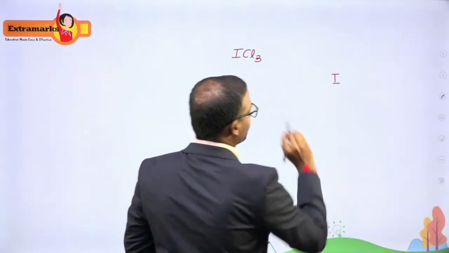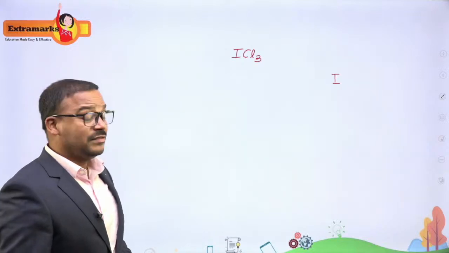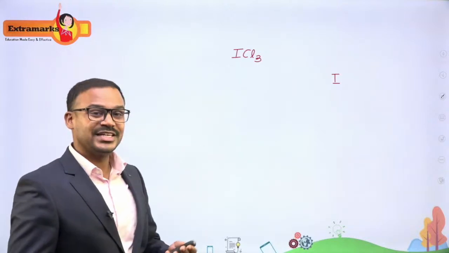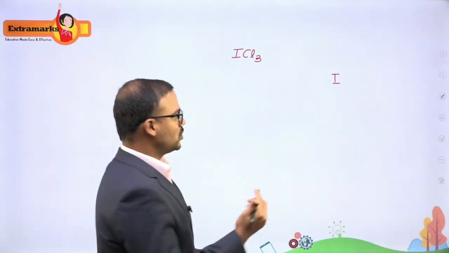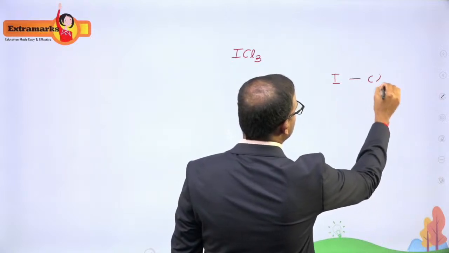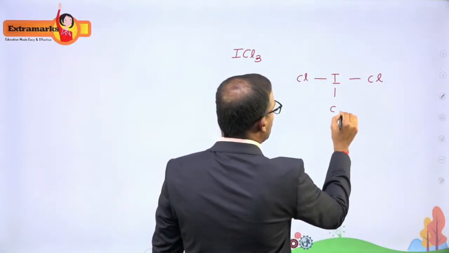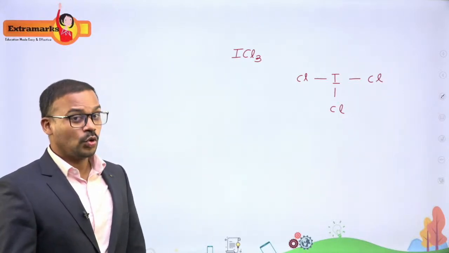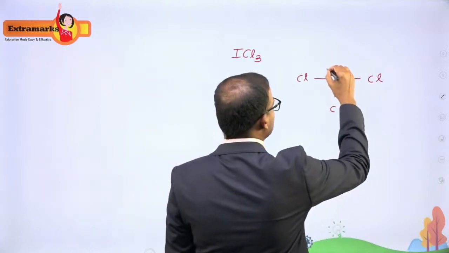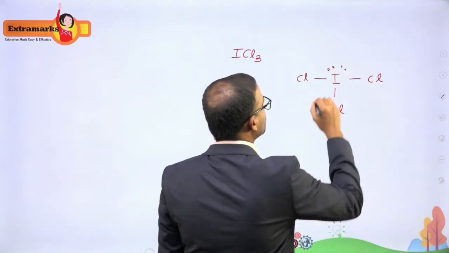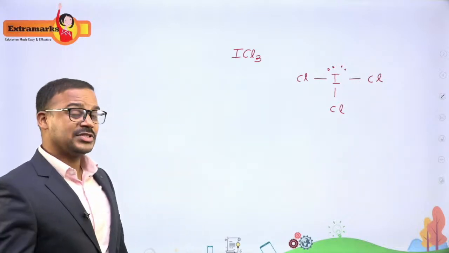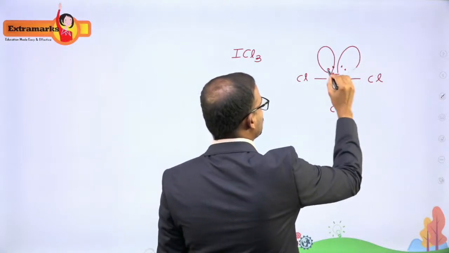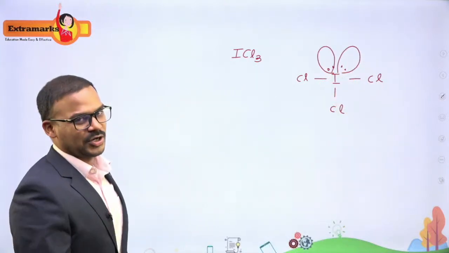Out of these 7 valence electrons, it will use 3 for bonding, because chlorine forms single bonds. So it will use 3 of the electrons for bonding with chlorine. Out of the 7 electrons, 3 are being used up in forming bonds. So how many electrons are left over? It is 4. They are asking us about the lone pair. One pair means 2 electrons, so there are 2 lone pairs which are left over.